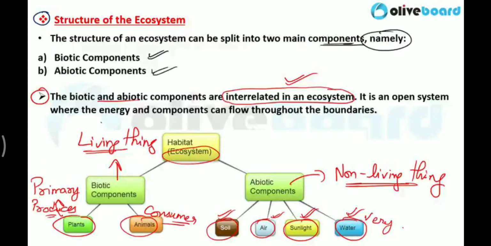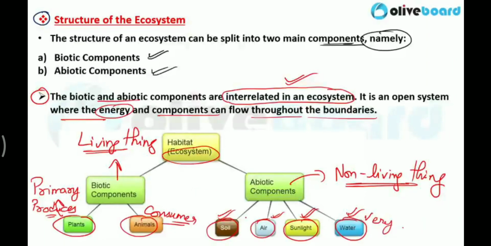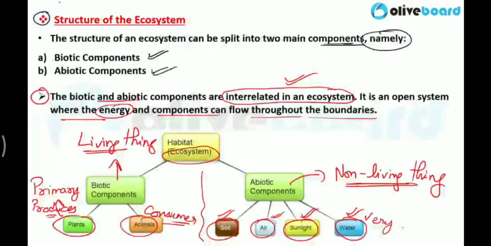It is an open system, where energy and components can flow throughout the boundaries. Open means that they can transfer biotic components and abiotic components. Basically they can flow the energy through their boundaries. Clear? So ecosystem is an open system. Very, very important. Now let's move to our next topic, that is biotic component.